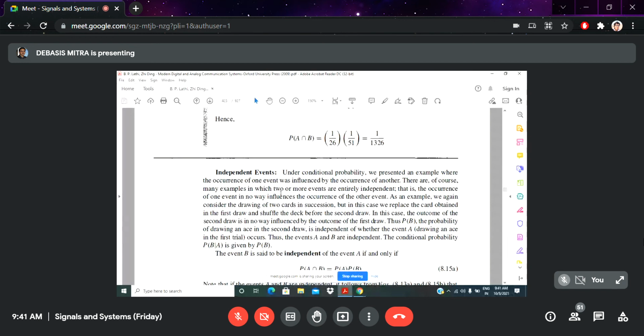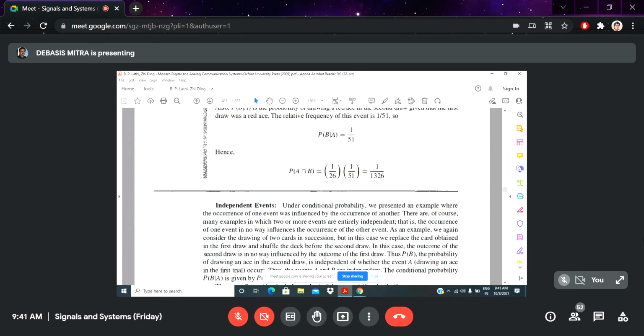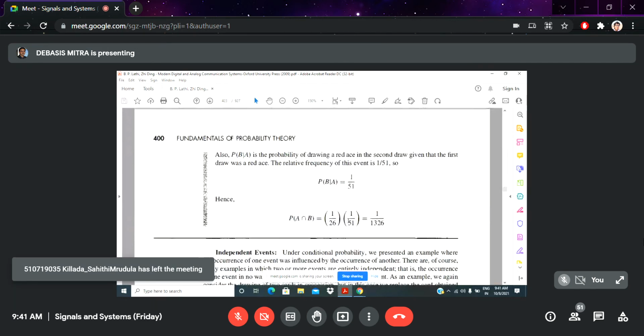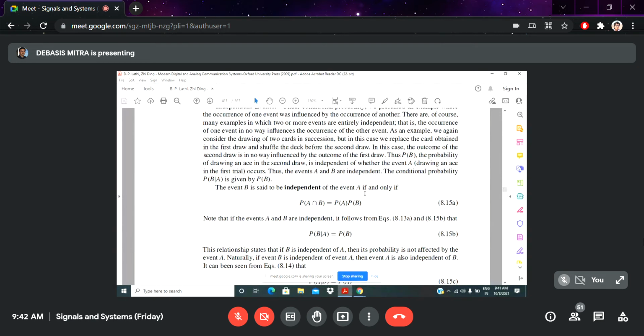Maybe there are more events in the system, but if two events are independent of each other, then what happens? The intersection of B and A, that is here you see A and this one. So that can be written like that: the event B is said to be independent of event A, that is no relation between A and B, but their individual probability obviously exists.